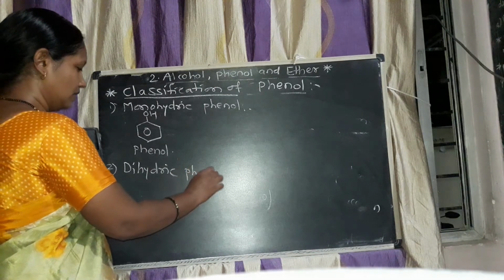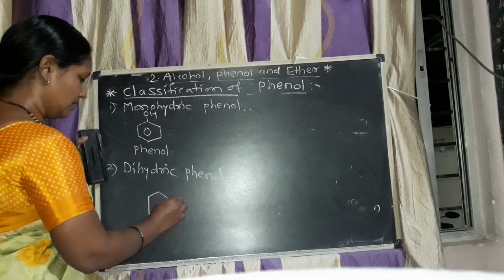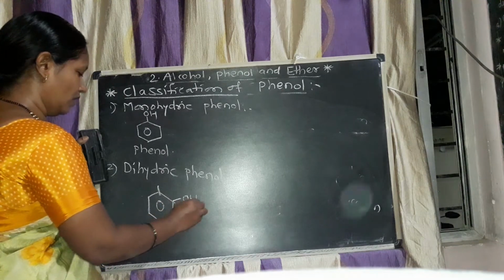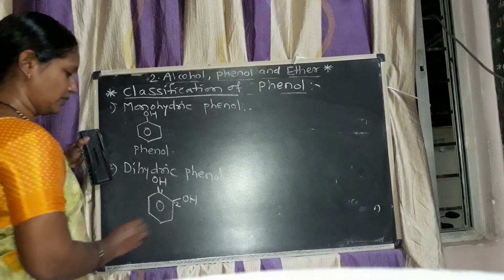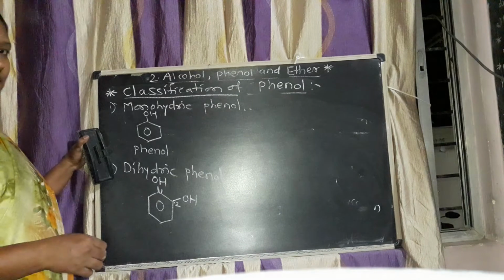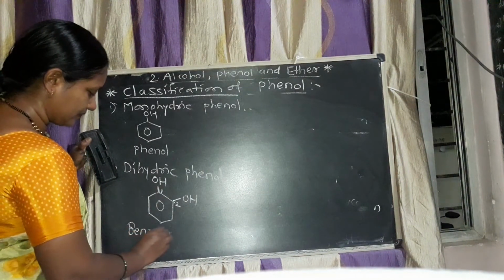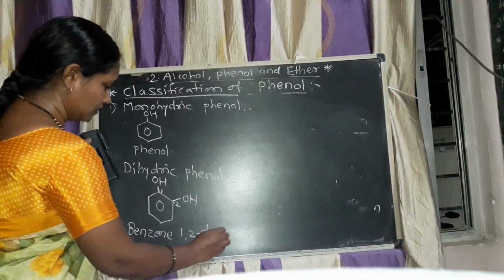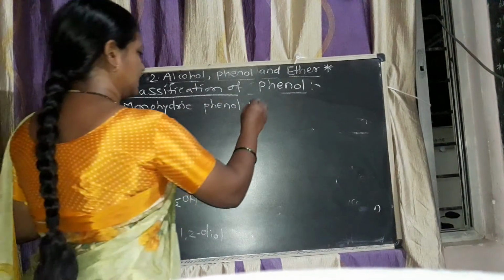Second, dihydric phenol means the aromatic ring contains two OH groups. Now here in IUPAC we can write the numbers on this ring: benzene-1,2-diol. This is the dihydric phenol.